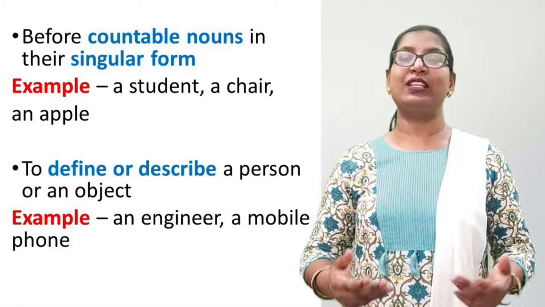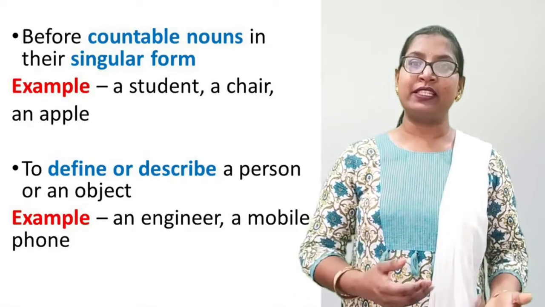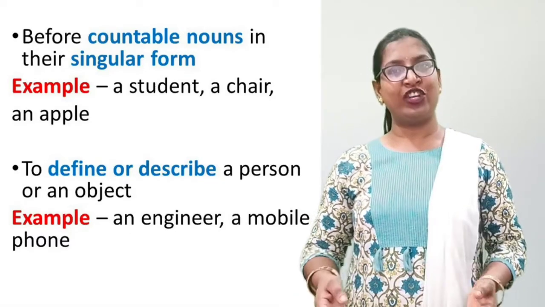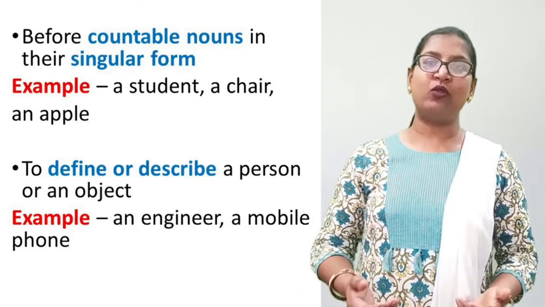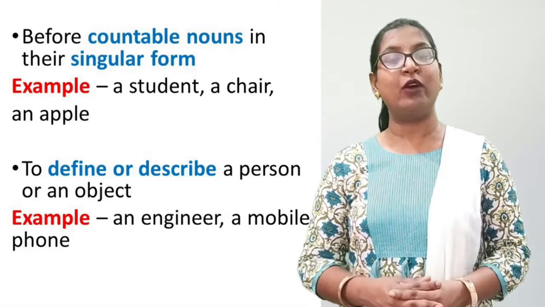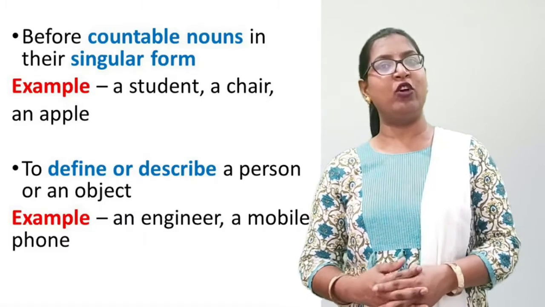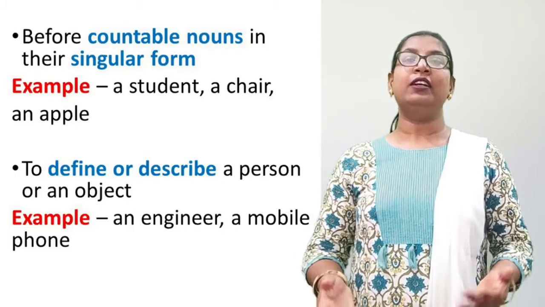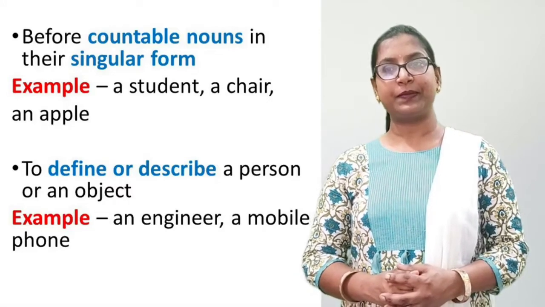A student is a countable noun and it is in singular form. A chair, talking about one chair. Chair is a countable noun. An apple. Apple is also a countable noun in singular form. So we use the article a or an before the countable nouns in their singular forms.